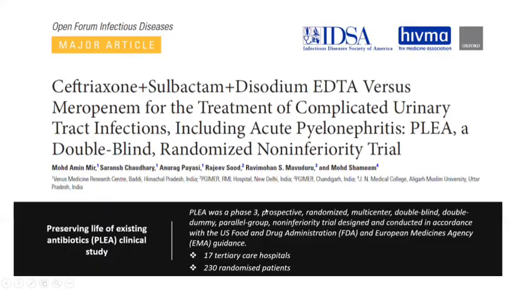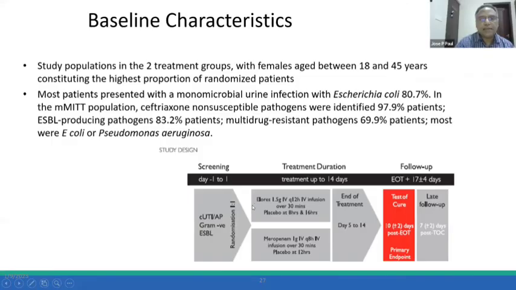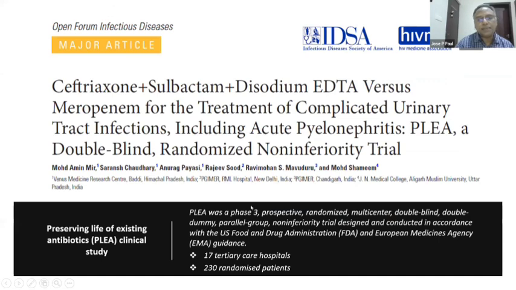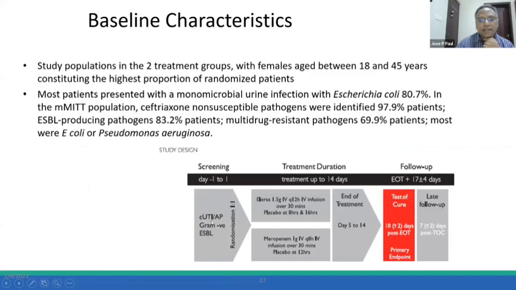Please continue. So this is just one study which has been published. The major concern with the use of this drug is that there are no large-scale randomized trials which have compared this drug with the standard antibiotics, but there are limited data published in the IDSA. So this is one model of a study, like catheter-associated UTI, gram-negative ESBL.